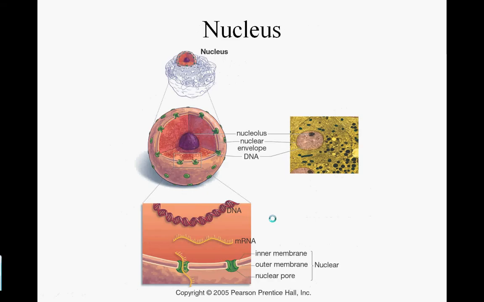So let's focus on some of these organelles. First, the nucleus. The nucleus is the control center of the cell. This is where, as I mentioned, the DNA is housed inside of this nucleus right here. And this is also where the transcription part of protein production occurs. As we just mentioned, transcription occurs inside of the nucleus, when DNA makes a copy of itself into mRNA.